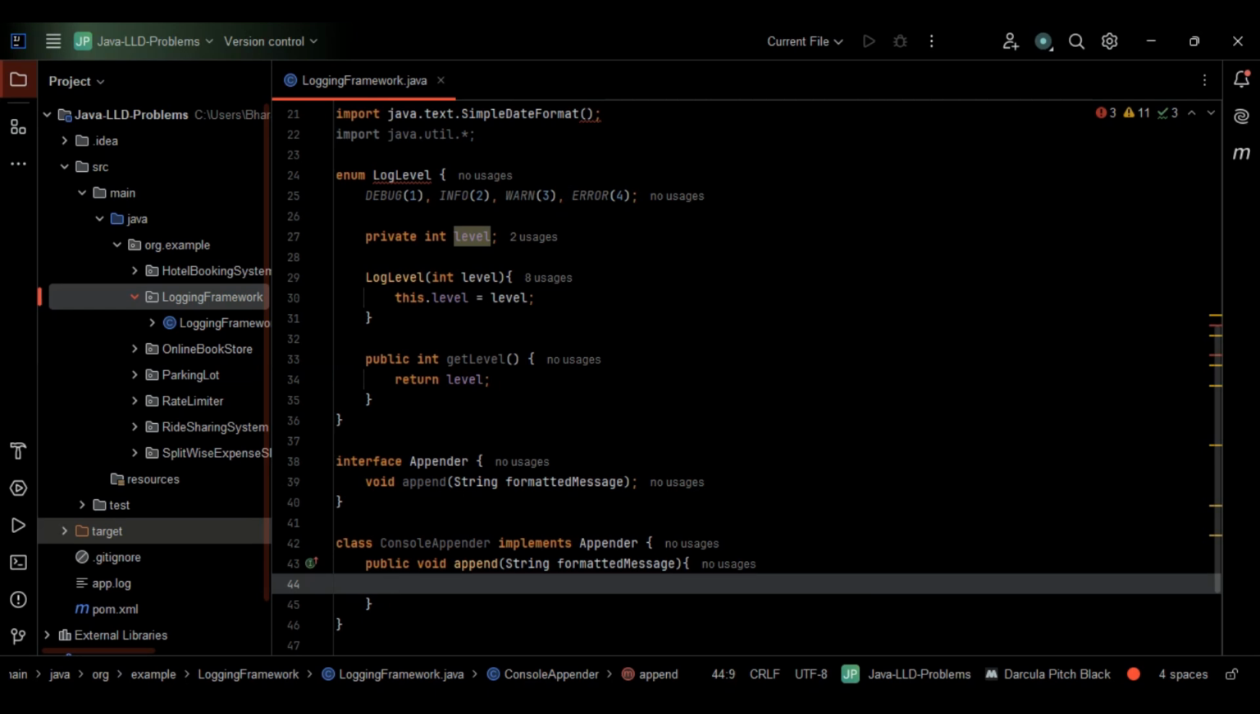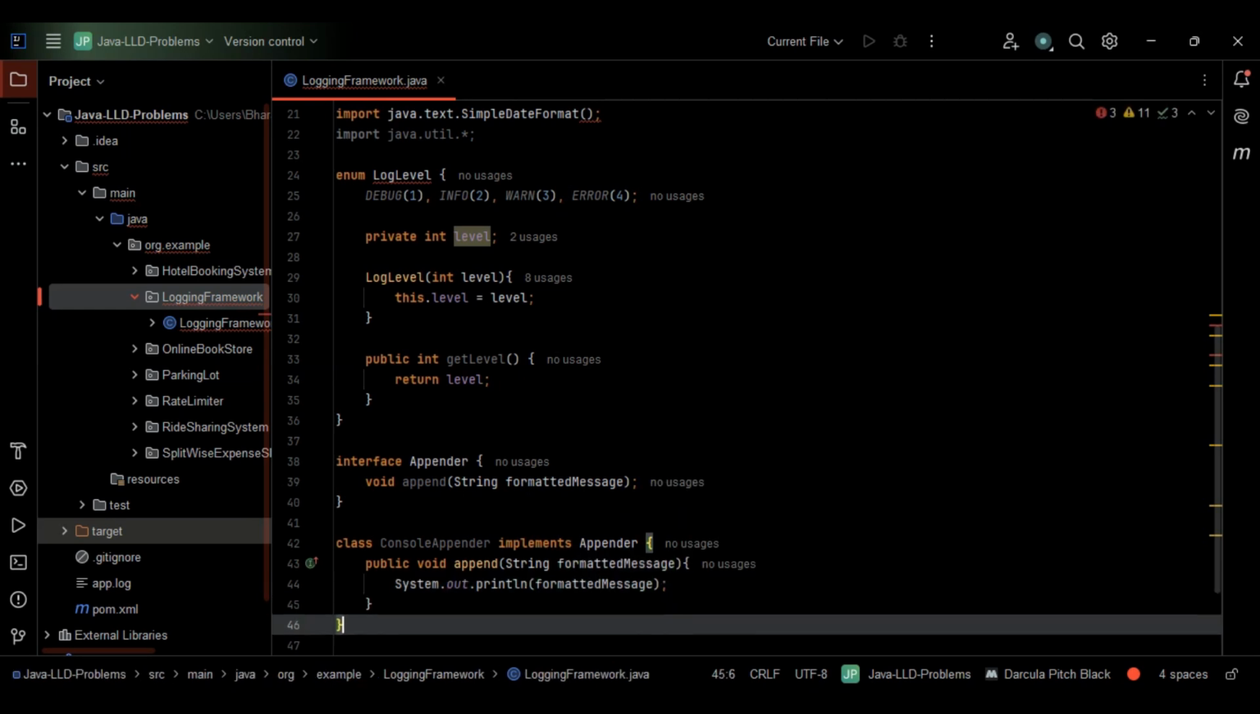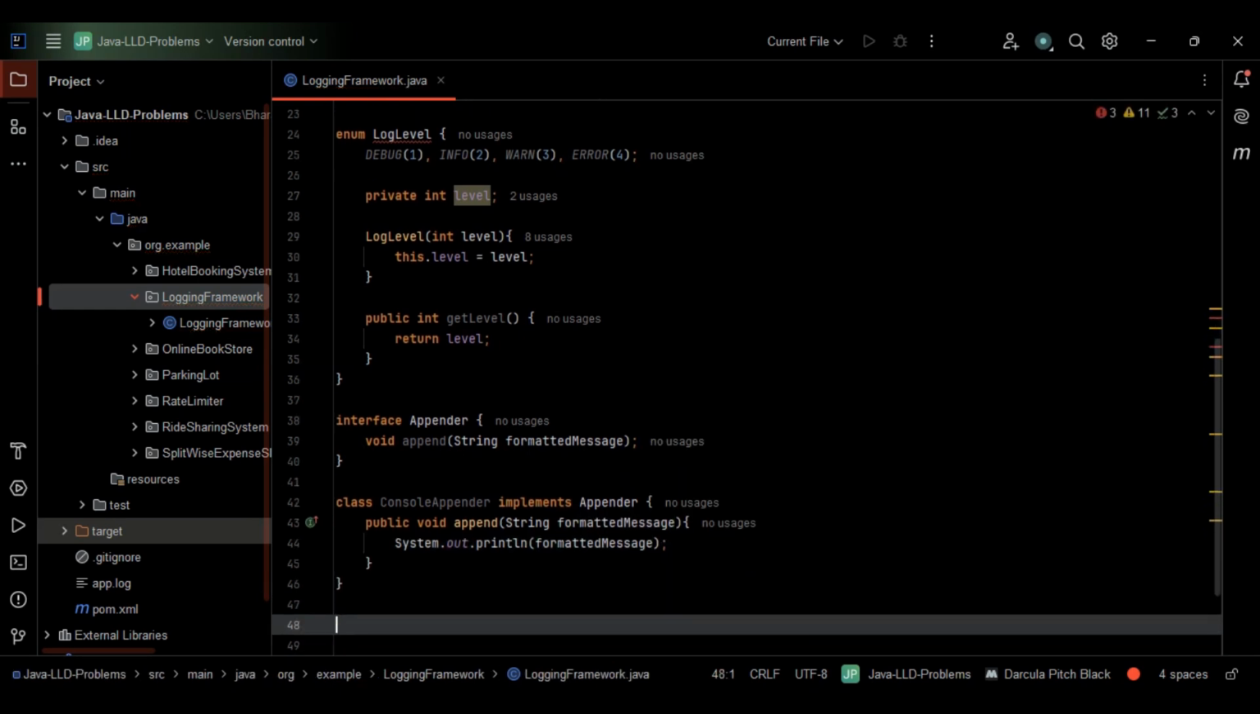So let's print certain things. Let's do one thing. Let's directly print the formatted message itself to the console. So I'll just give System.out, and let's pass the formatted message. This is fine. So let me come out of this method entirely, this console appender class, sorry.